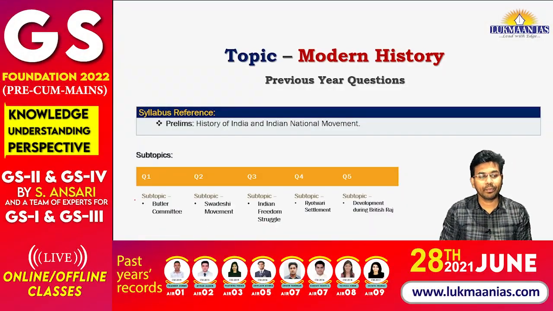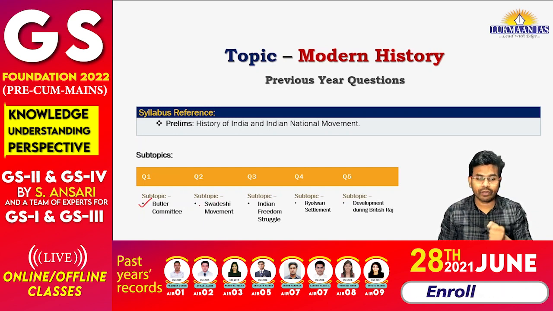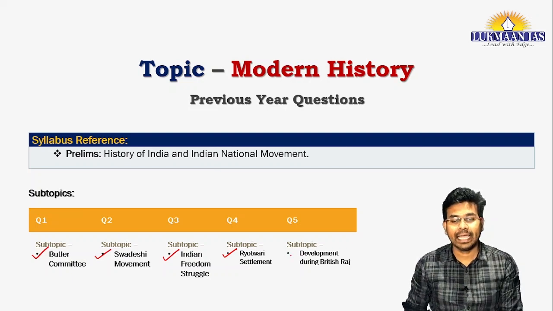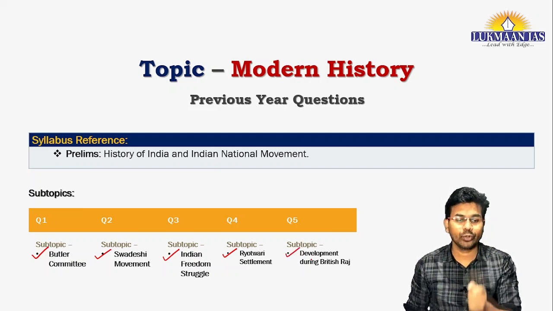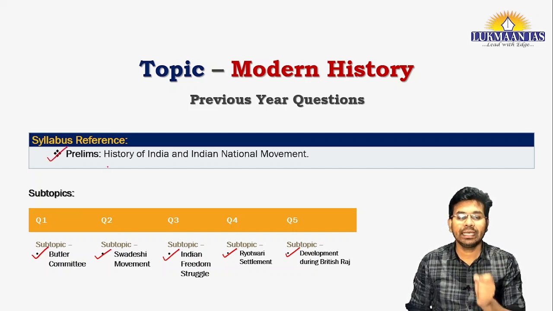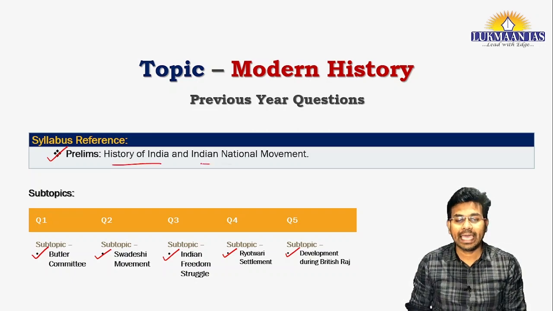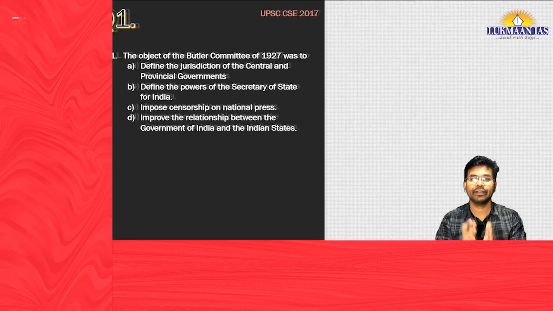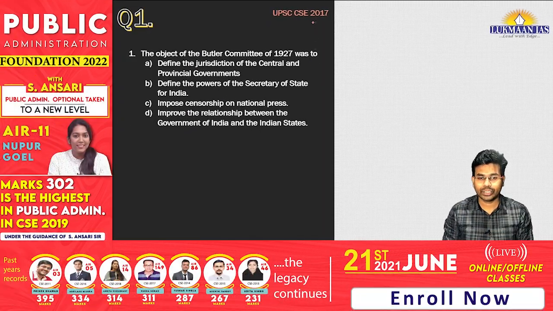We will understand about the Butler Committee, then we will solve a question related to the Swadeshi movement, then we are going to understand about the Indian freedom struggle, then we will look into a question related to Rayatwadi settlement, and then we will solve a question related to development during the British Raj. And these questions are part of the syllabus of the prelims examination that says history of India and the Indian national movement. Okay, so now let us take the first question for the day.